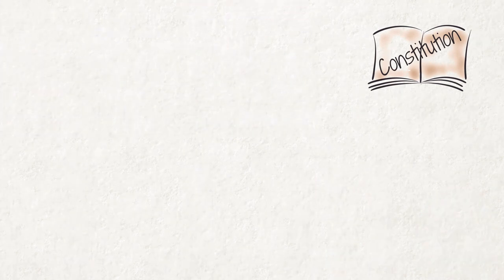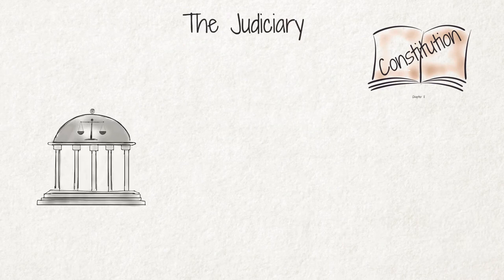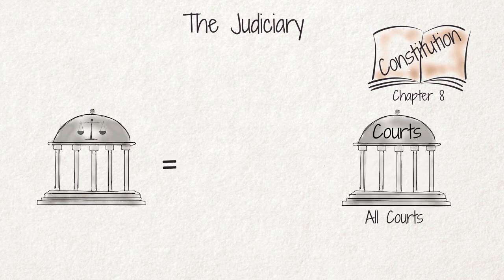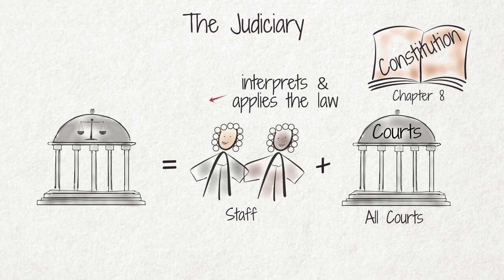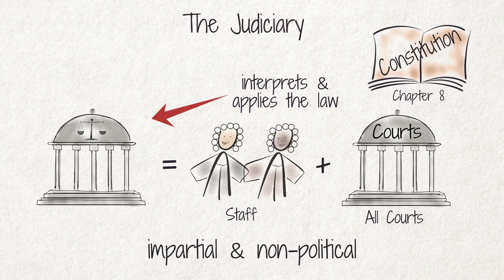The third branch is the judiciary, established by Chapter 8 of the Constitution. This branch includes all courts as well as all judges and magistrates working in these courts. The judiciary interprets and applies the law. In contrast to the other two branches, which are made up of political party representatives, the judiciary has to be impartial and non-political. We explain the tasks and responsibilities of the judiciary in more detail in our video, What is the Judiciary?